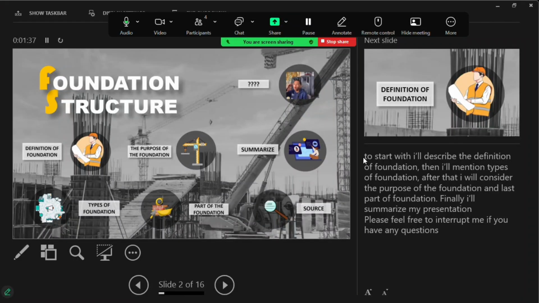I'm here for a presentation about foundation structure. To start with, I describe the definition of foundation, then I'll mention types of foundation. After that, I will consider the purpose of the foundation and the parts of the foundation. And finally, I summarize my presentation. Please feel free to interrupt me if you have any question.